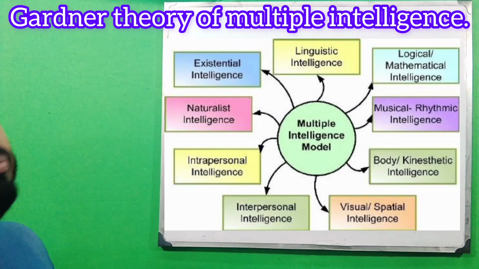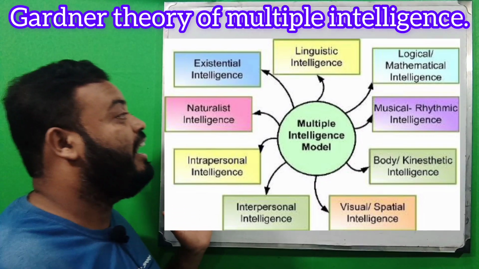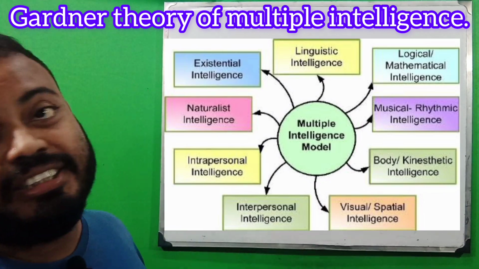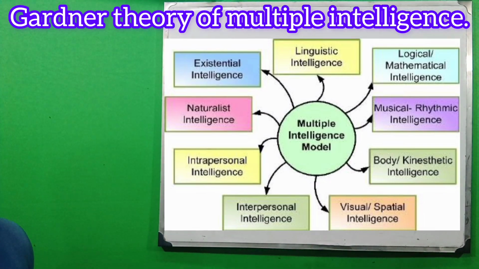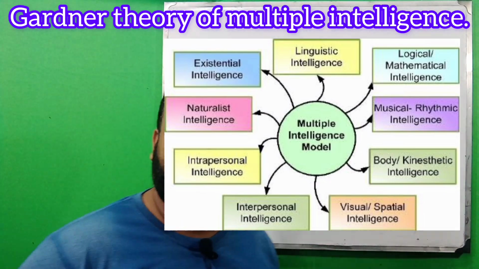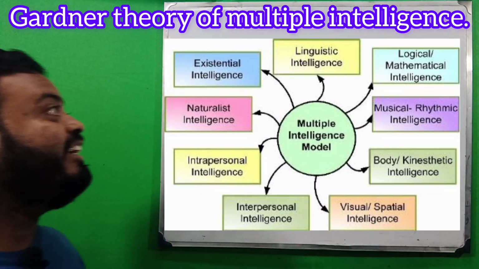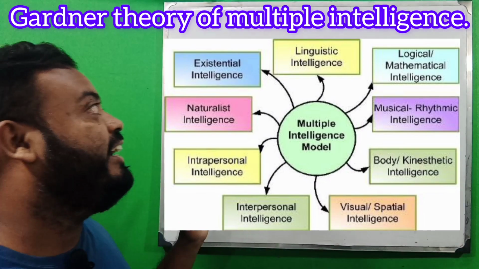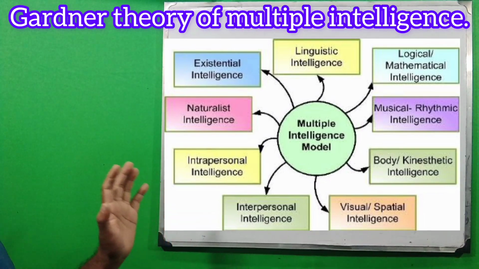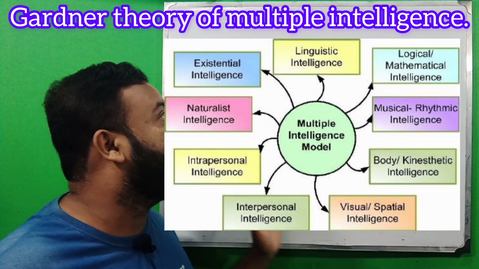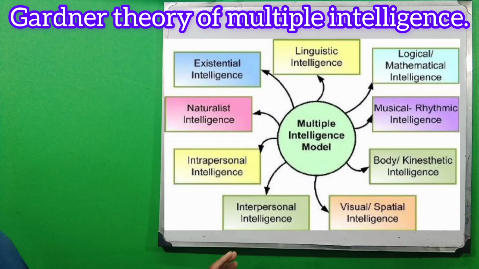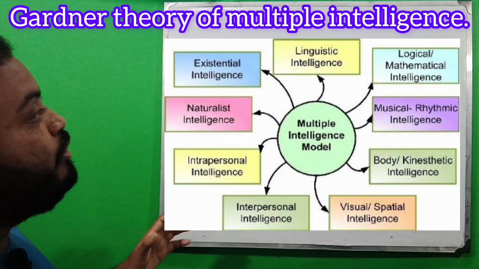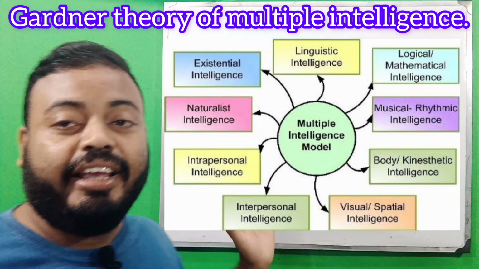On this board, number one is linguistic intelligence. Next, number two is logical mathematical intelligence. Next, number three is bodily kinesthetic intelligence. Number four is spatial intelligence. Next, number five is musical intelligence.